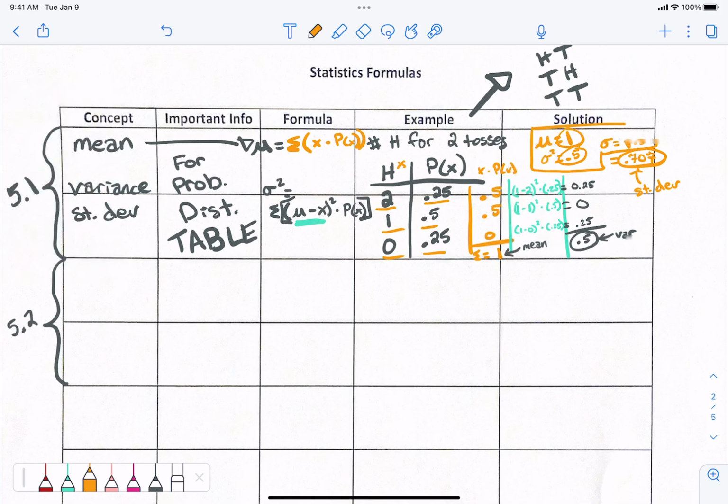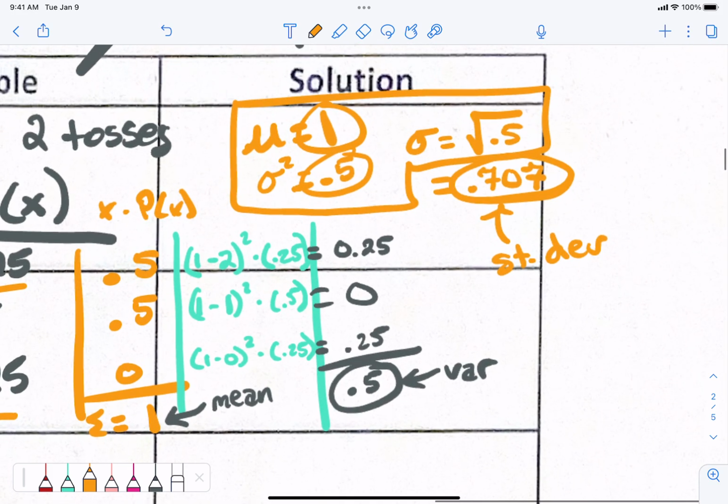All right, good. I'll zoom back in. So standard deviation is just that? Why won't that go away? There we go. Now it's gone.